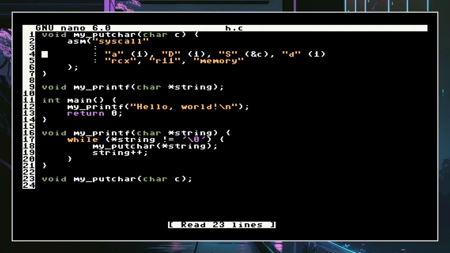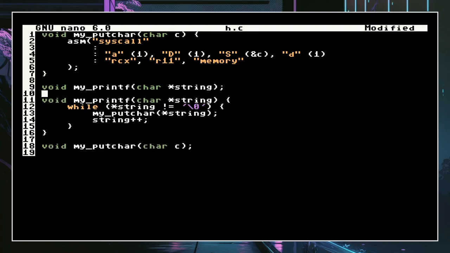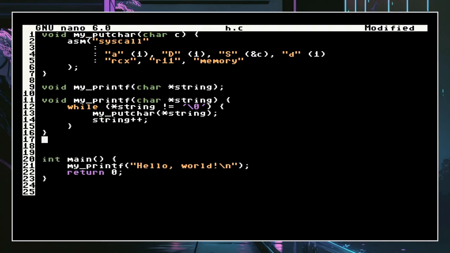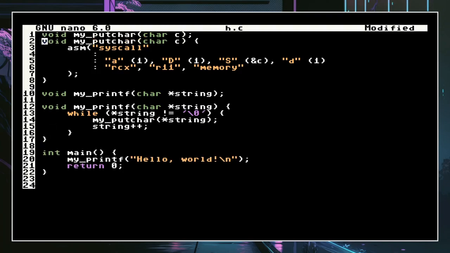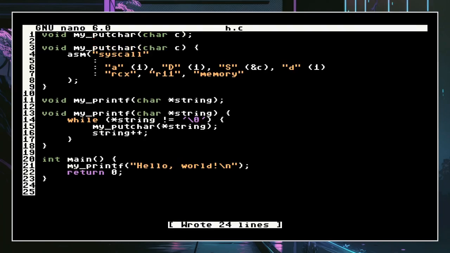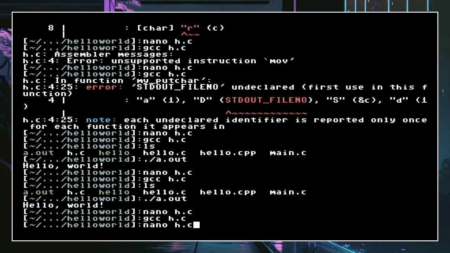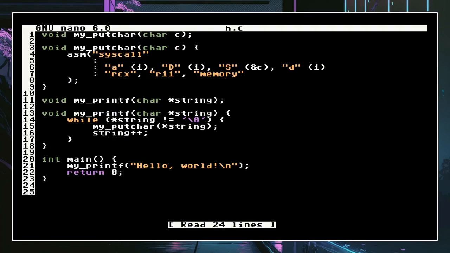So I just don't like that I put the int main right here. I'm just going to put it under here. Also, you get my putchar. I like to have the declaration of the function on top of it. So I hope that changing the order hasn't broken anything. It shouldn't have, so I'm just gonna compile it again to make sure. Okay, everything seems fine. Run it again. Everything works fine.